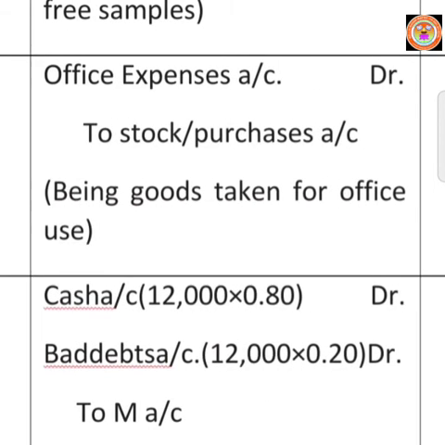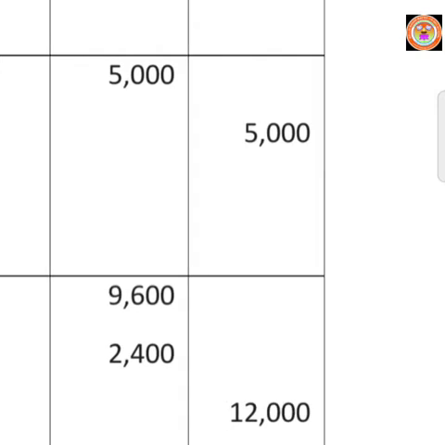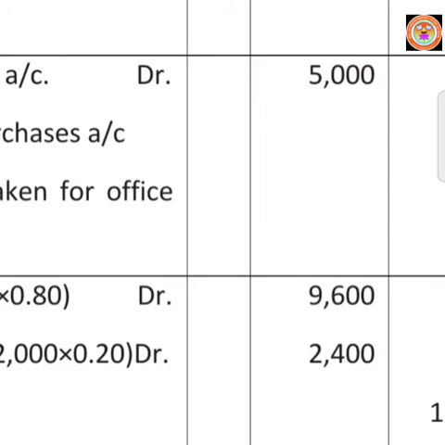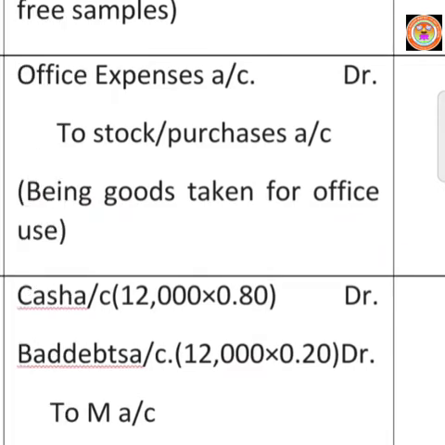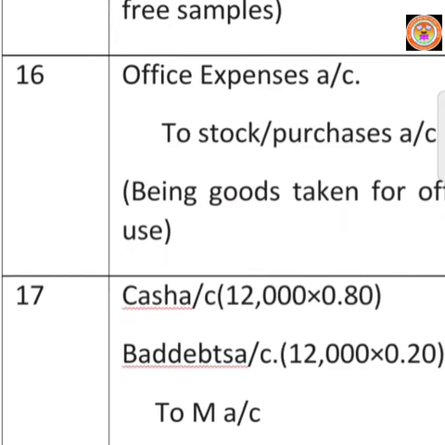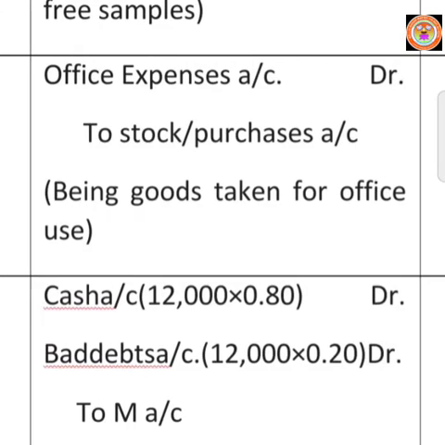Then balance amount, out of this 12,000, 9,600 is paid by him. Balance rupees 2,400 he refused to pay because he became insolvent. So the 2,400 will be treated as bad debts. Bad debts are the debts which are not paid by our debtors. Bad debts are our loss, so we have to debit according to our nominal account rule.